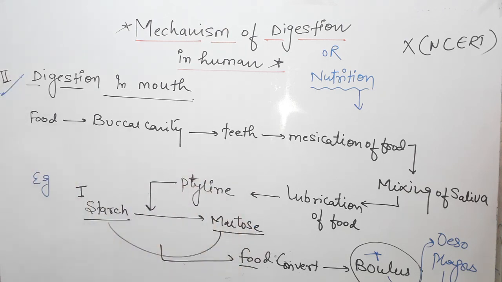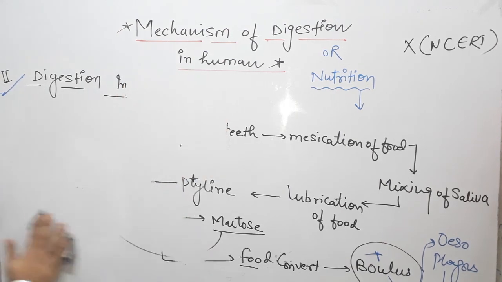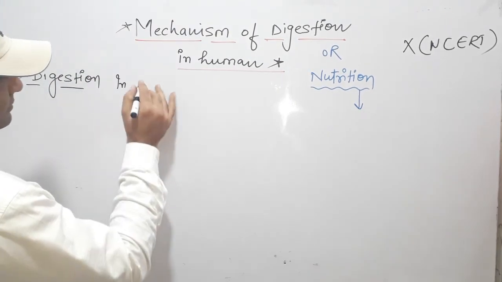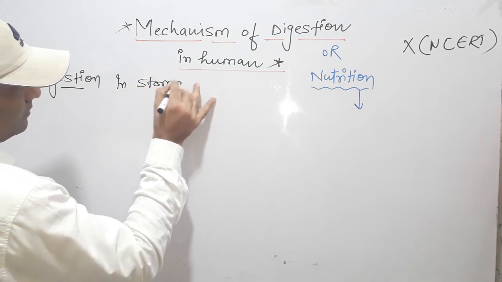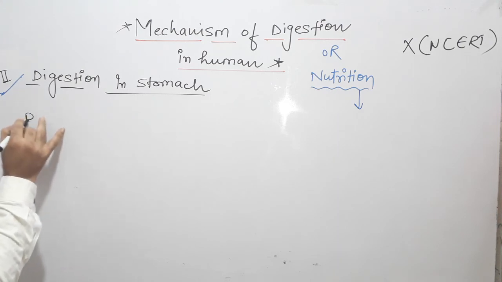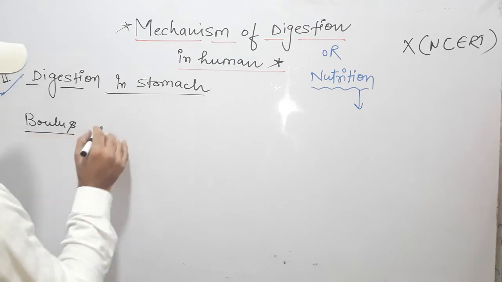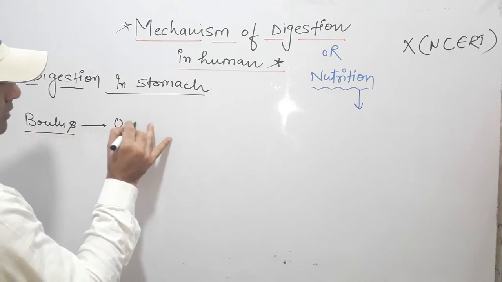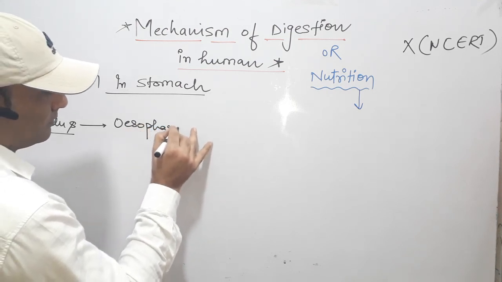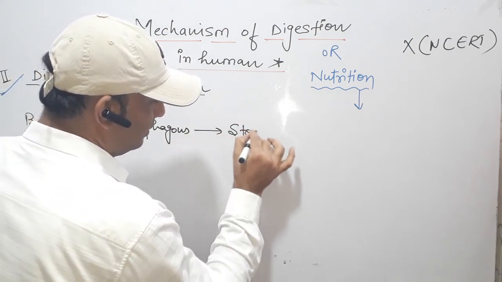Next is digestion in stomach. Now the bolus or digested food enters into the esophagus, and from the esophagus it enters into the stomach.